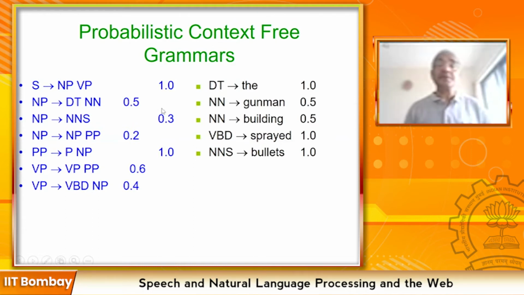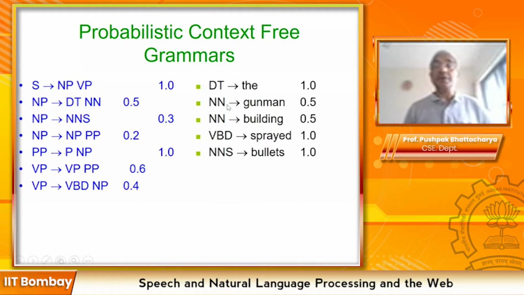So these are grammar rules, and these are lexicon rules. Determiner, noun. Noun can go to gunman and building both. Actually, noun potentially can go to any noun of the language, and these probability values will go on becoming smaller and smaller, in the range of 10 to the power minus 3 maybe. VBD is sprayed, there is only one verb in the language, and NNS is a plural noun, bullets.